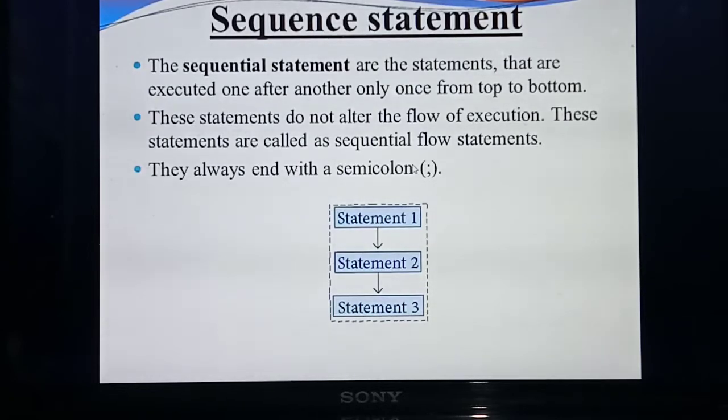Listen, see, this is the diagram for a sequence statement. Totally, how many statements are there? Three statements are given: statement 1, statement 2, statement 3. Here this is one program or one block. See the arrow mark. First, which statement will execute? The first statement, statement 1. Then statement 2, the second one. Then the third statement. Understood? What do you mean by sequence statement?